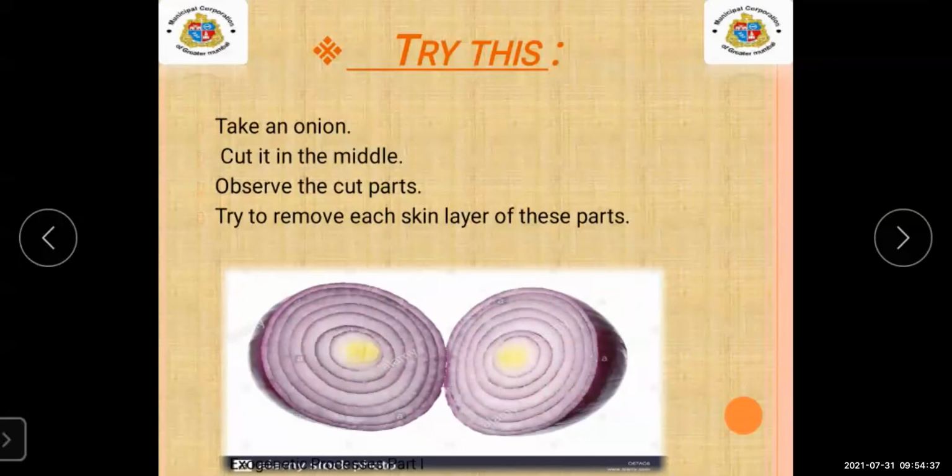Now, this example we are going to take in mechanical weathering. How, we'll see. Just keep the example of the onion in your mind, and we are going to study mechanical weathering.